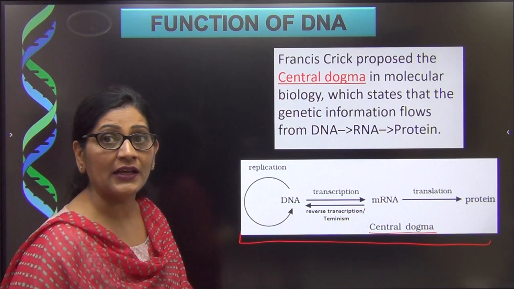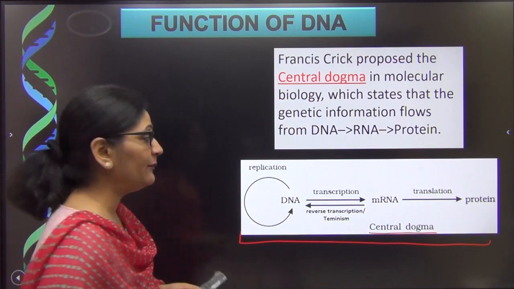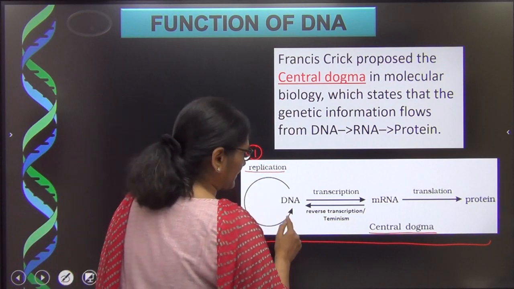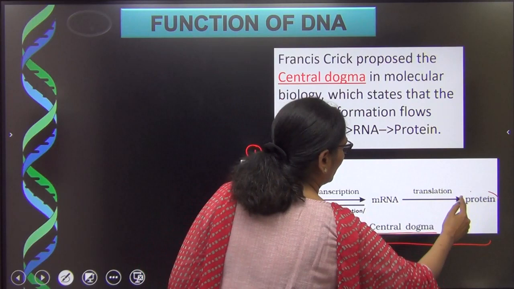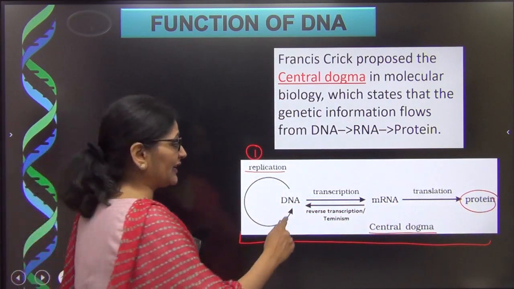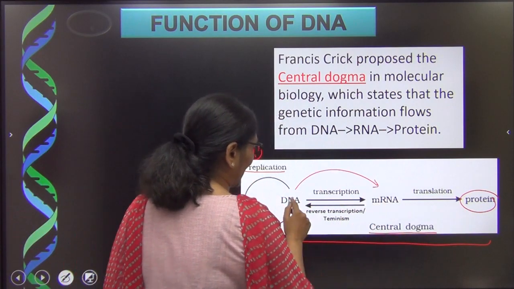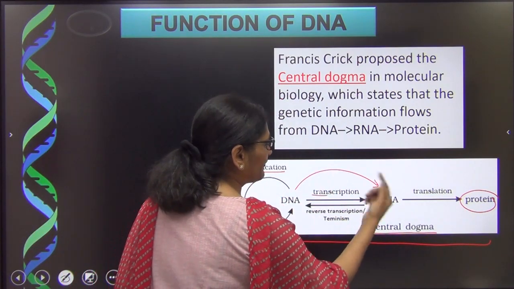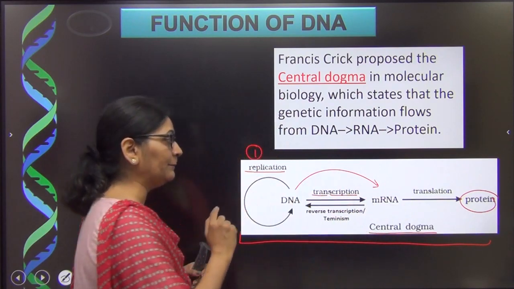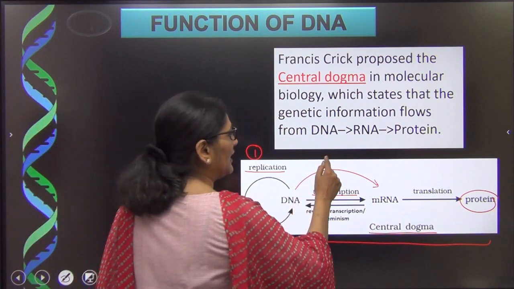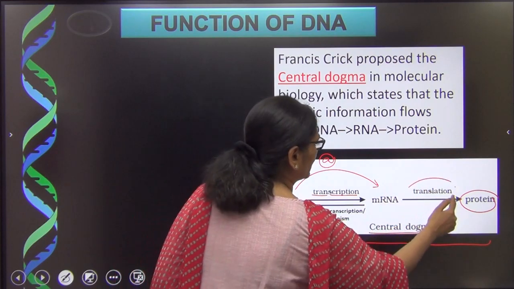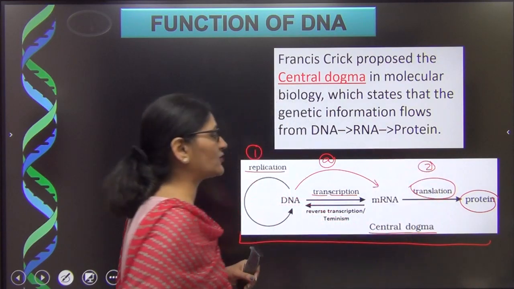According to Francis Crick, DNA basically has two functions in our body. One, to form its copy, a process called replication, and the second, to express itself, and this will express itself in the form of protein. Now, DNA cannot make protein directly, so first it makes RNA. So the script that is written in the DNA is actually first transferred in the form of RNA. Since the script has been transferred in the form of RNA, the first step is called transcription. Now once this RNA has been formed, this will translate the message of DNA in the form of protein. So this is the second step, which is called translation.